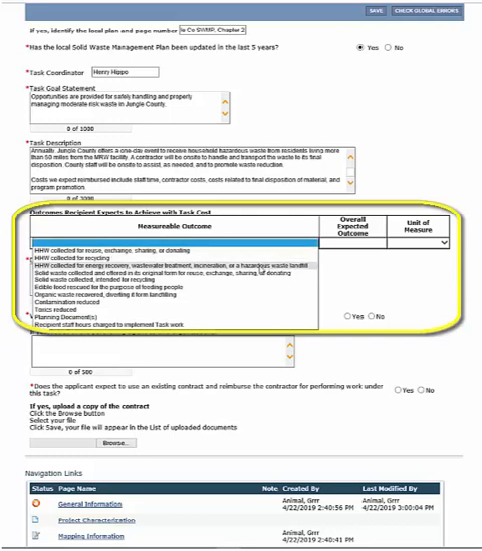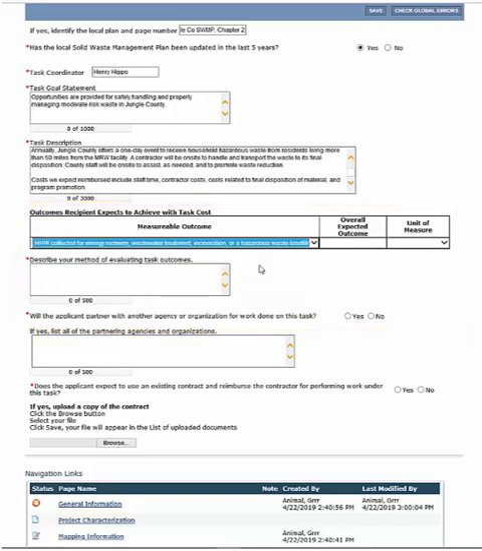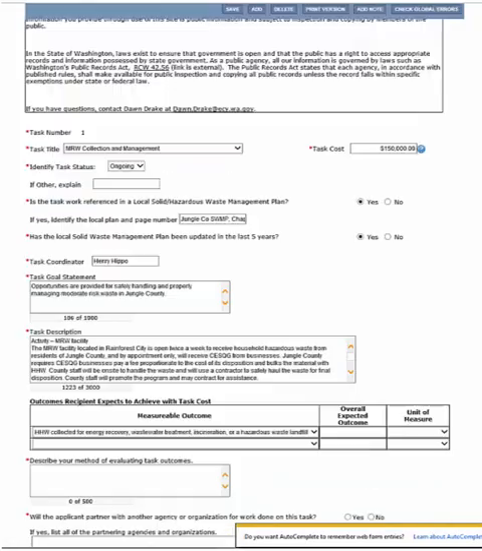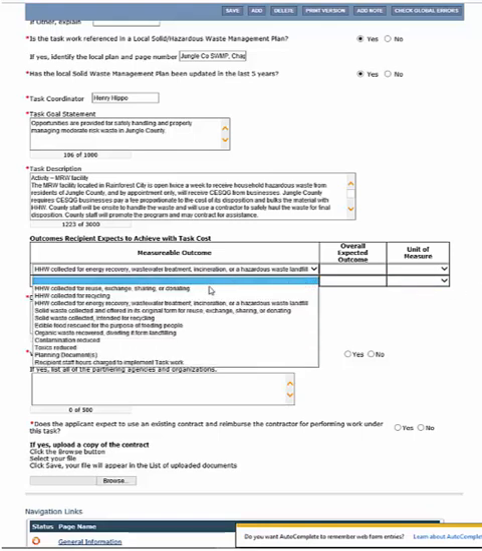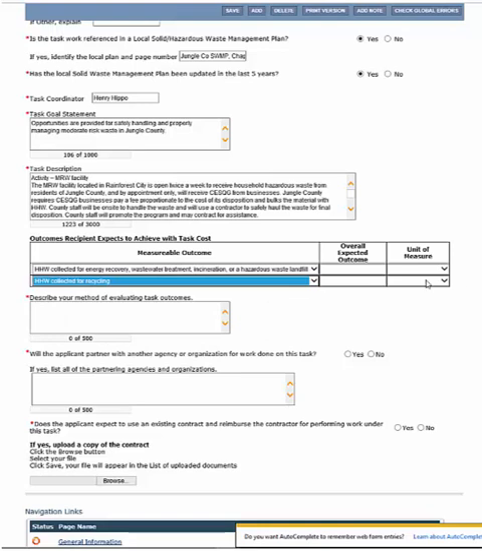For this example, we will select 2 outcomes: HHW collected for energy recovery, wastewater treatment, incineration, or hazardous waste landfill. Now, in order for me to get another line to add my second outcome, I need to select save. Continue to do this until you've entered all the outcomes that you want to list. For my second outcome, I'm selecting HHW collected for recycling. I now need to estimate my expected outcome for each measure and select the unit of measure for each. Remember, only estimate the outcomes achieved with the task budget.